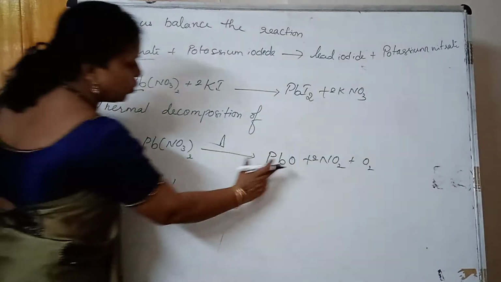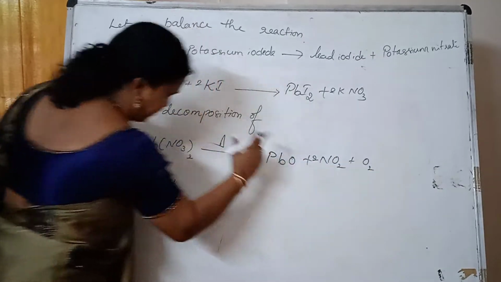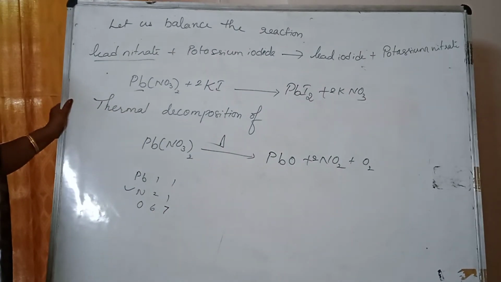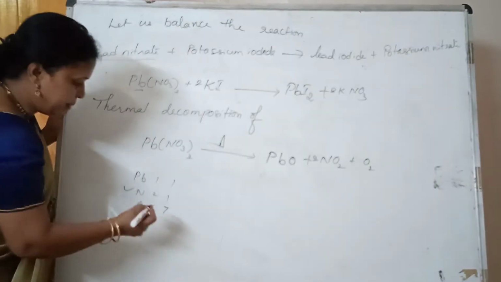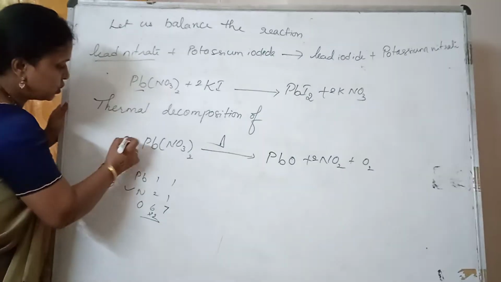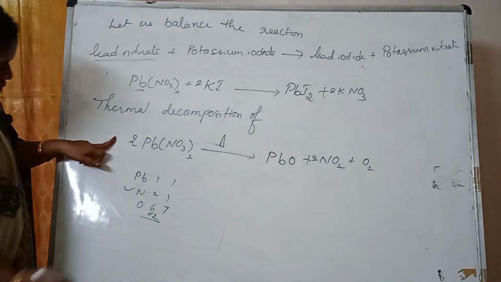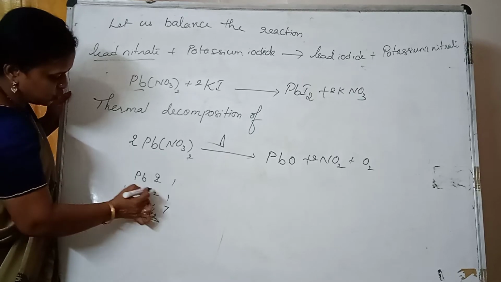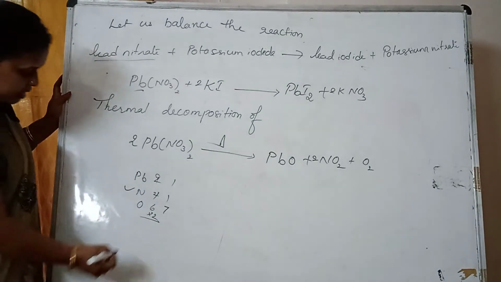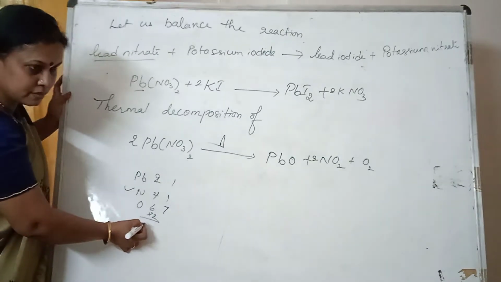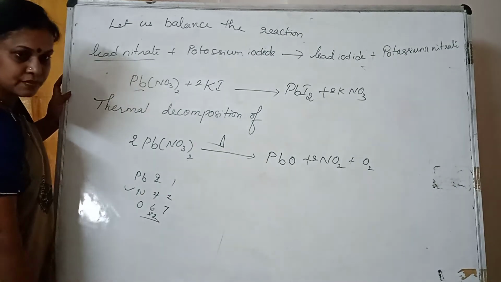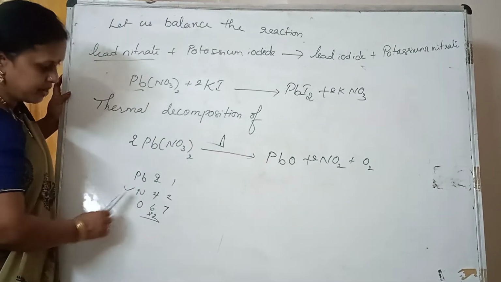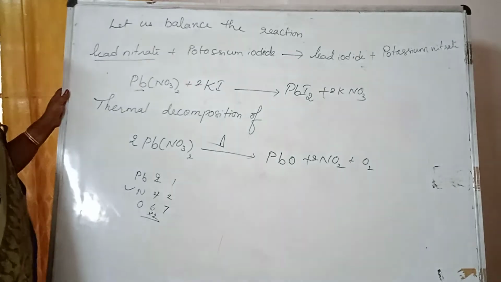So 2 I did it. Now when I did it, 2 times 2, 4, 5, 6, 7. It has become 7. Here only 6. I don't have any other option. Immediate number is 2 to multiply. So 2. When I did 2 here, nitrogen becomes 2 times 2, 4. Then oxygen becomes 12. What about this? Nitrogens I have 2. Oxygens I have 7. Lead I have only 1.